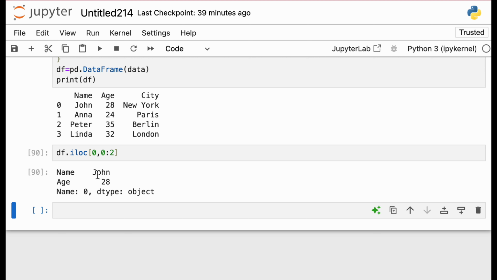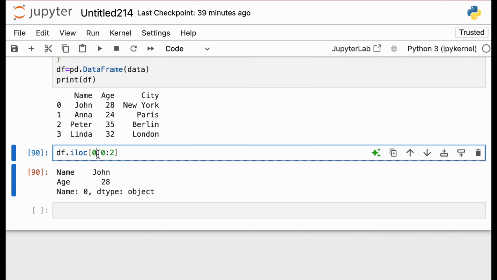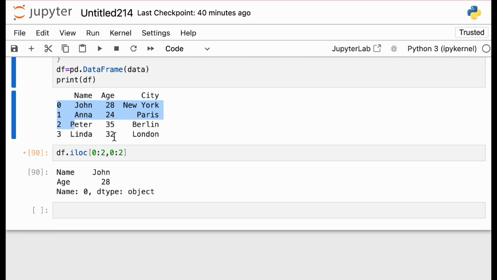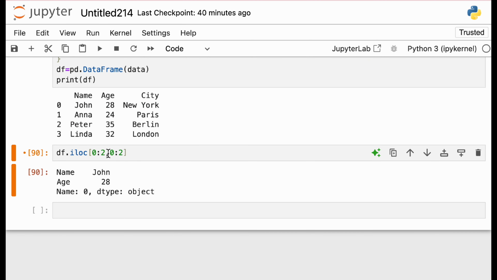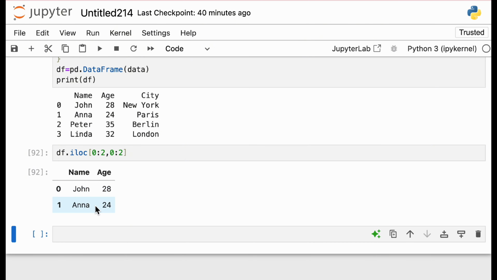So see, I got John and age, I got these things. Now let us say I want 3 rows as well. So what I will do, 0 to 2. What it will mean is, get the first 3 rows and the first 2 columns. Okay, so let me run this. No, it means 2 rows and 2 columns. Sorry. So it will give me 2 rows and 2 columns depending upon how I want to use it. So this was selecting rows and columns simultaneously.